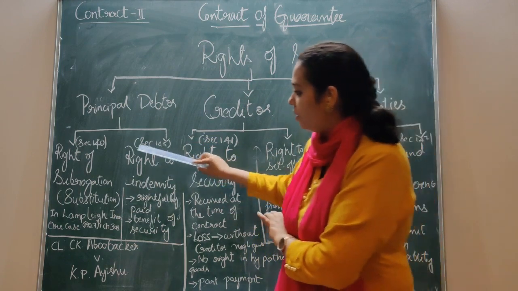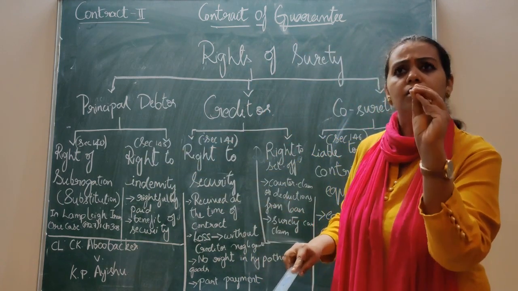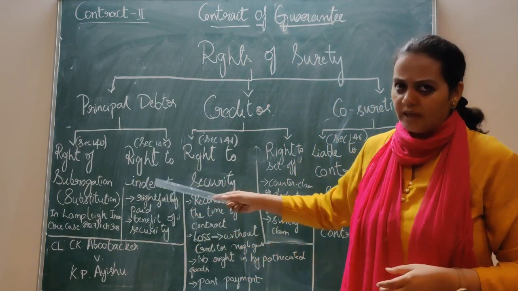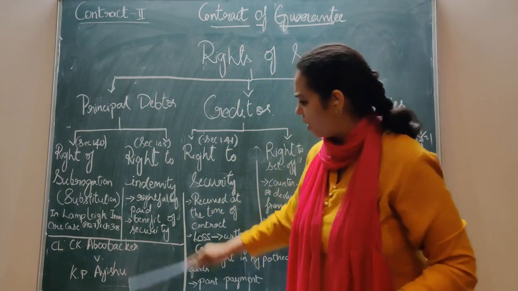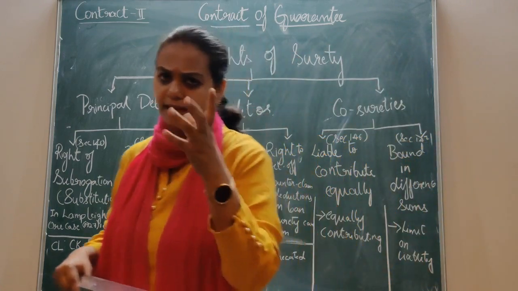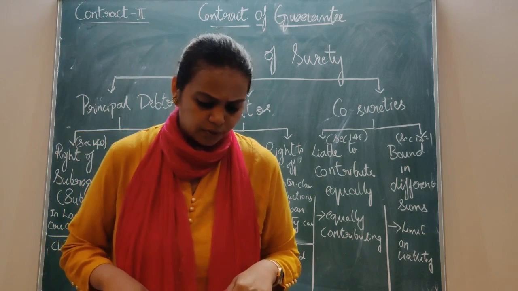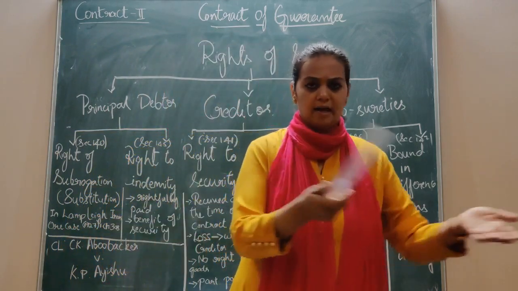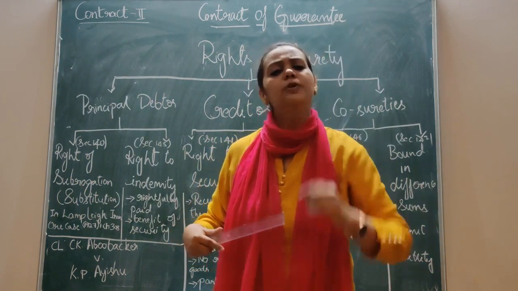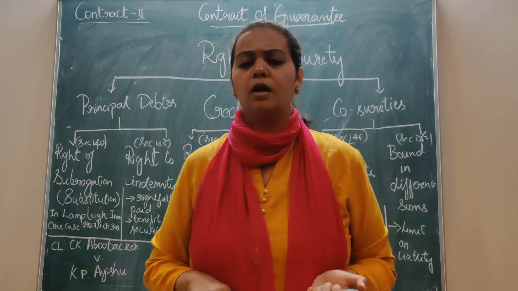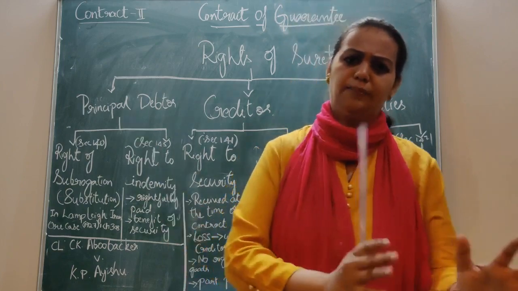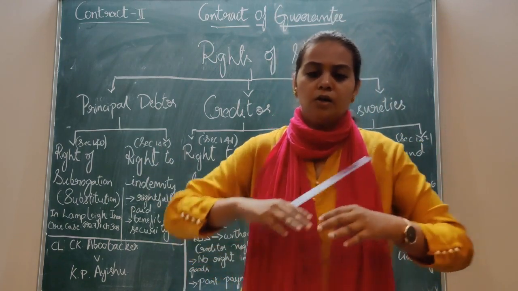Got it? And your section also gives certain conditions, that it should be a rightfully paid amount. We'll take an illustration for this and I'll explain what is rightfully paid and what is wrongfully paid. First, we'll see the rightfully paid. Now, again, we'll come back to the classical example. The principal debtor has taken a loan from the creditor for 10,000 rupees and there is a surety for this. After some days, the principal debtor doesn't pay the amount. Initially he pays and later he stops his payment.